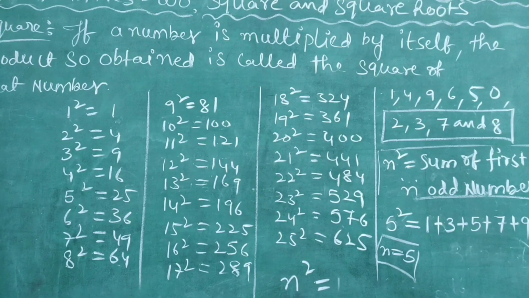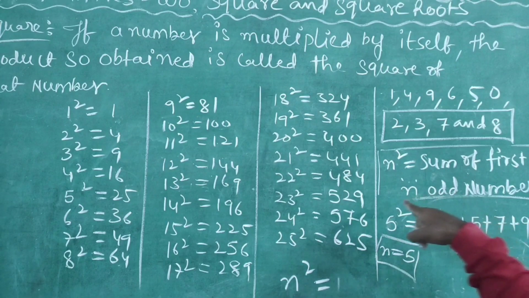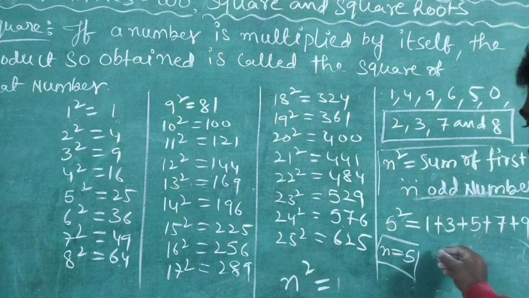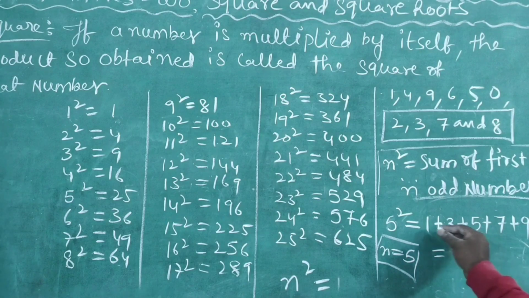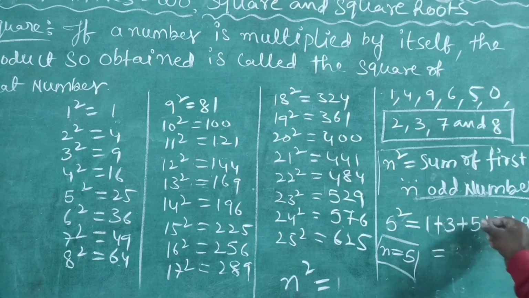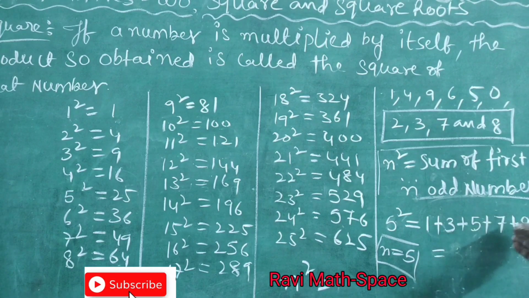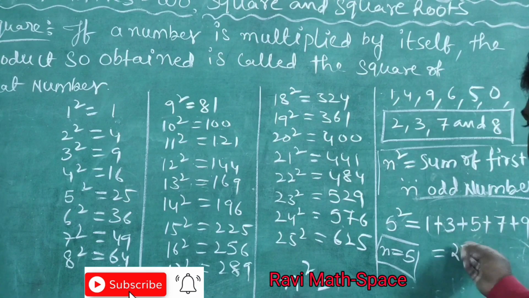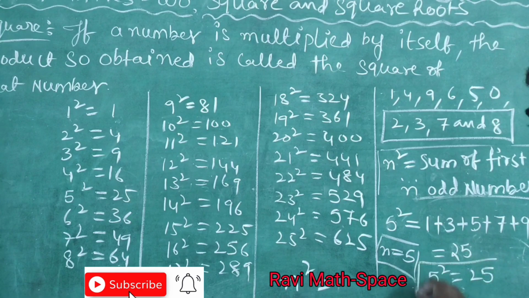Now this total sum should be equal to this square. Are we getting the same or not? See here. 1 plus 3, 4. 4 plus 5, 9. 9 plus 7, 16. 16 plus 9 is 25. Already we know 5 square is equal to 25.